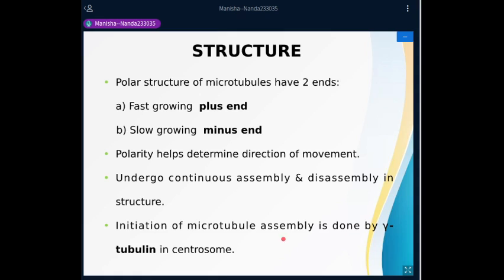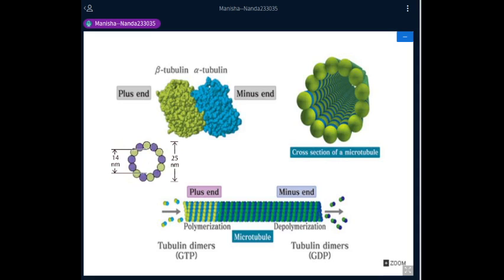Now, initiation of microtubule assembly is done by gamma tubulin in the centrosome. This is called the third type of tubulin. It is just involved in the initiation of microtubule assembly in the centrosome and does not participate in the dimer of alpha and beta tubulin that actually forms the protofilament. So this just initiates their polymerization.